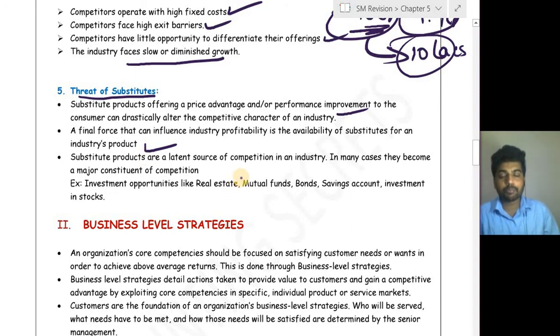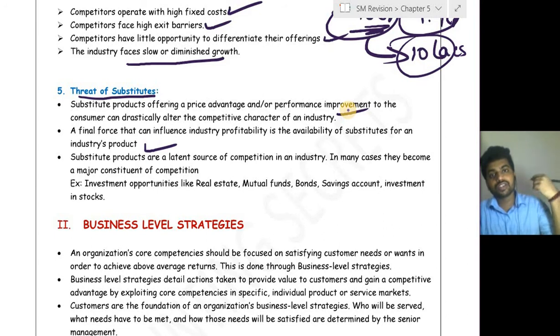So when particular substitutes are available to the customer, he checks which is more profitable, whether the substitute or the current product. He will see the price of both, and by comparing the price he will check which is the profitable one. If the substitute is the profitable one, he gets shifted to substitutes.